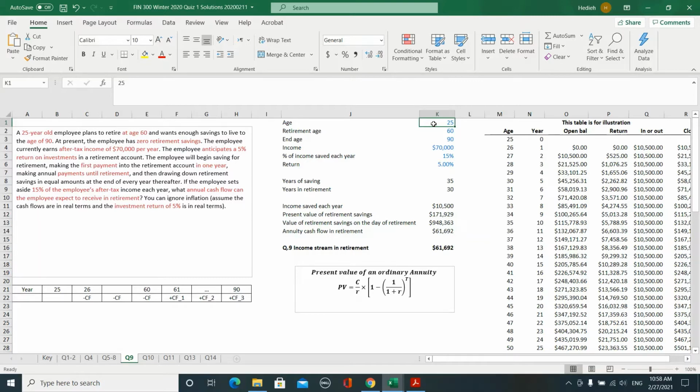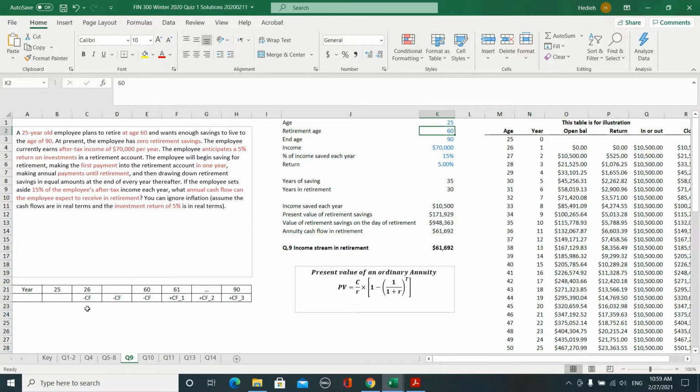So from next year, he starts saving money till he gets to 60 years old. And after that, he wants to start to withdraw money from his account till he gets 90 years old.